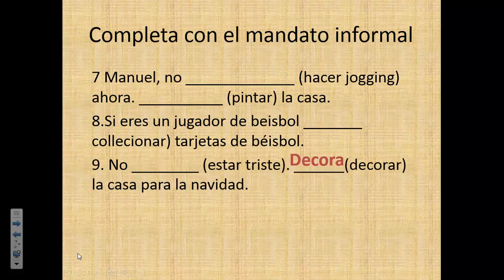And let's focus on 7, 8, and 9 right now. Number 7 says, Manuel, don't go jogging now. Paint the house. Manuel, no hagas ahora. Pinta la casa. Number 8, si tú eres un jugador de béisbol, if you are a baseball player, collect baseball cards. Colecciona tarjetas de béisbol. Number 9, oops, I accidentally gave the answer. That's okay. Don't be sad, decorate the house for Christmas. No estés triste, decora la casa para la Navidad.